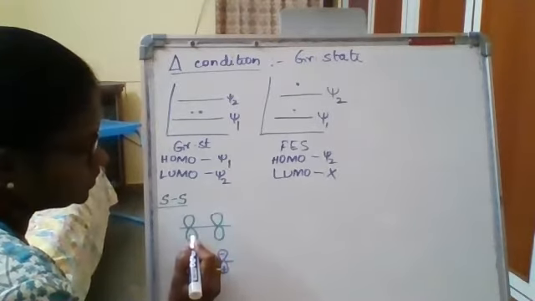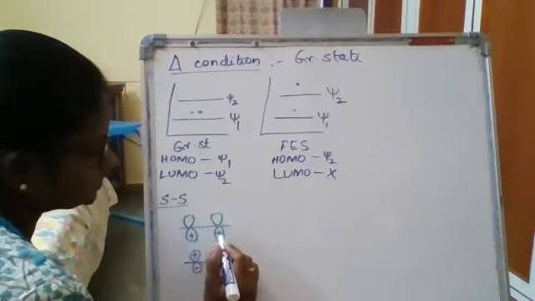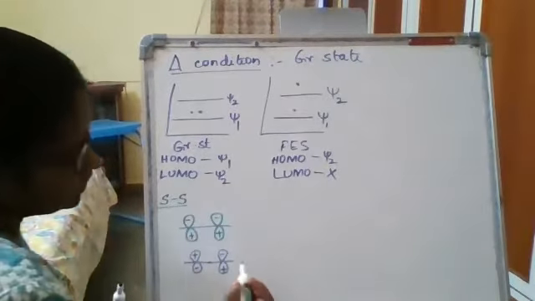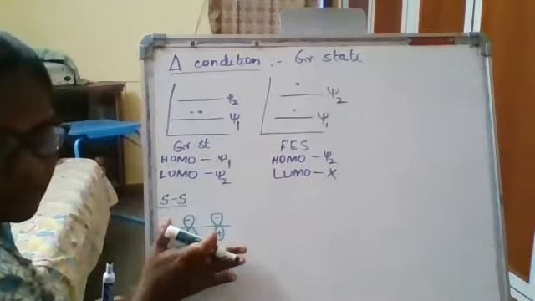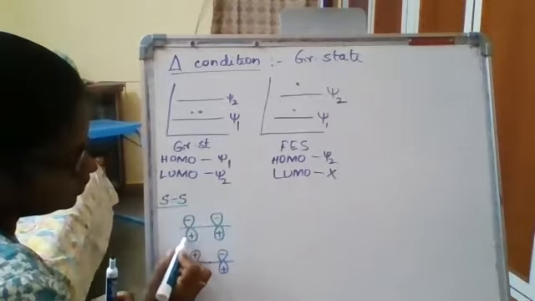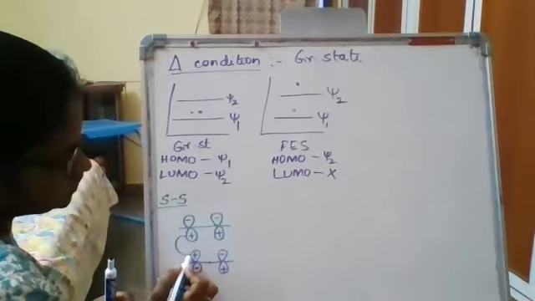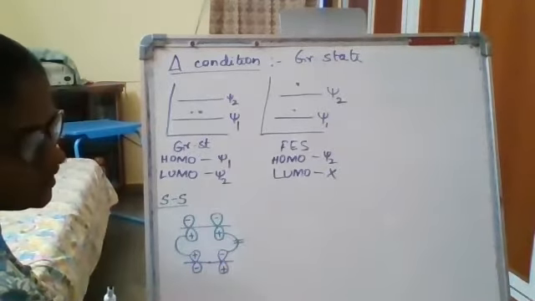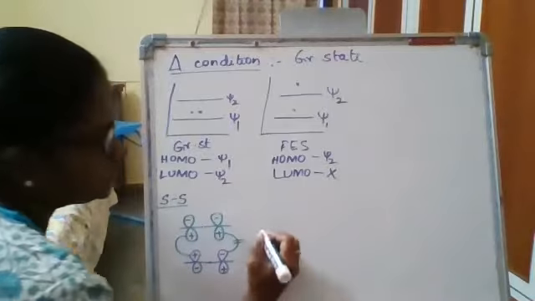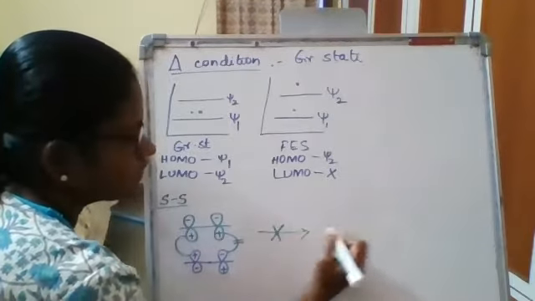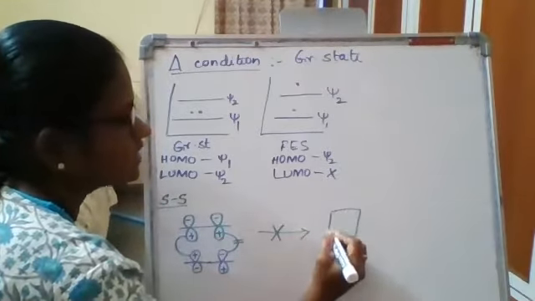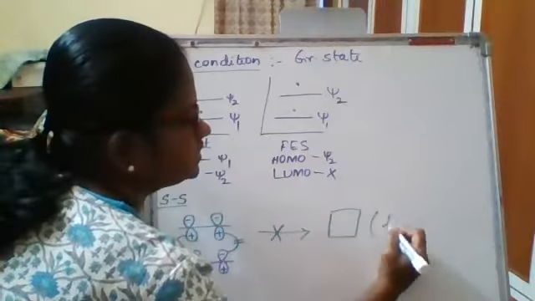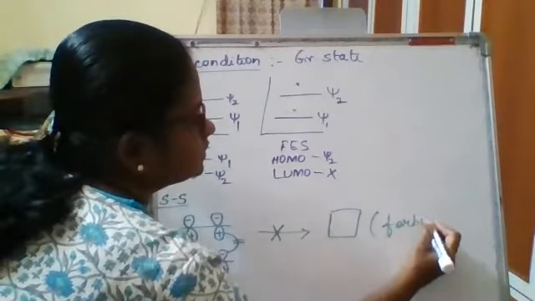Psi1 does not have any nodes, so it is plus and plus here. Now when you're doing a supra-supra interaction, you are going to set the same side. So this is a bonding interaction, and this is an anti-bonding interaction. Any anti-bonding interaction is considered to be forbidden. So the formation of the product will not take place. That means you will not be getting a cyclobutane structure. So supra-supra interaction under the thermal condition is considered to be forbidden.